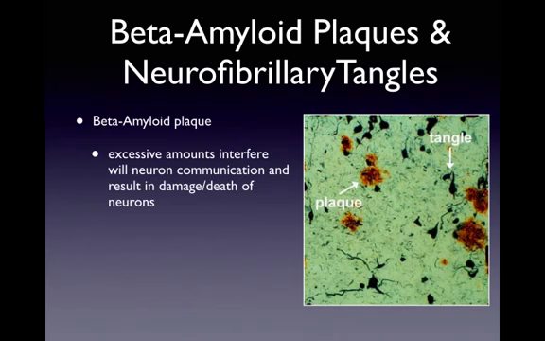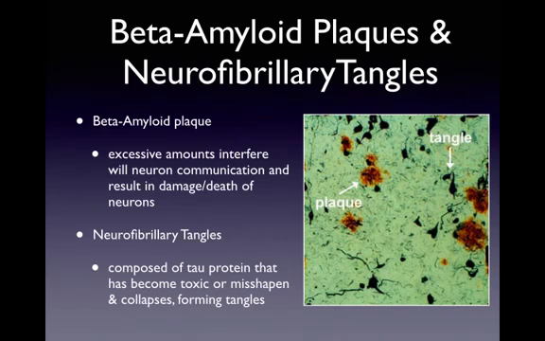Now, while beta amyloid plaque creates problems outside of neurons, a protein called tau can corrupt neurons from the inside. So tau protein normally exists in neurons, and it enhances the transmission of signals along the axons and the dendrites. It's kind of like a track, and it runs through brain cells. It's also been described as the neuron's skeleton. If a tau protein becomes toxic or misshapen, the tracks collapse and they form these neurofibrillary tangles. These tangles cause the communication between cells to break down, just like the beta amyloid plaque does, and that also leads to the eventual death of the neurons.